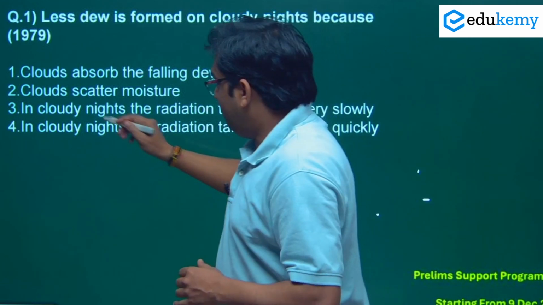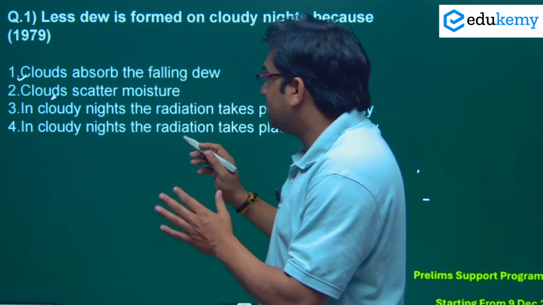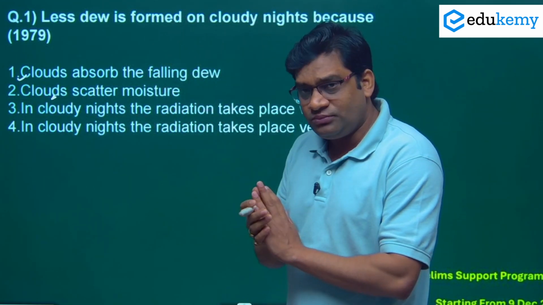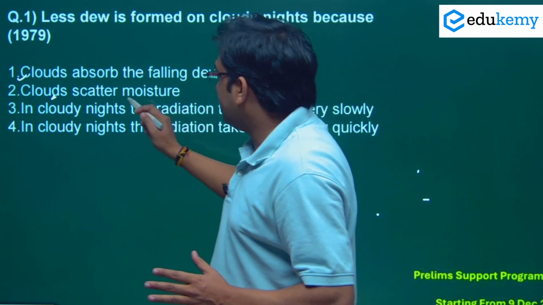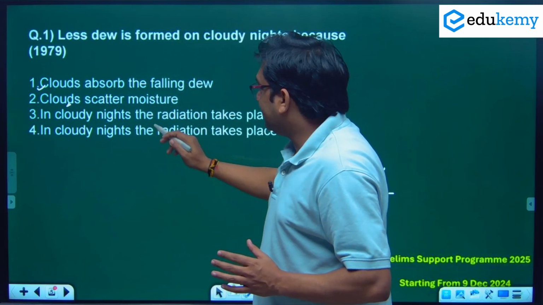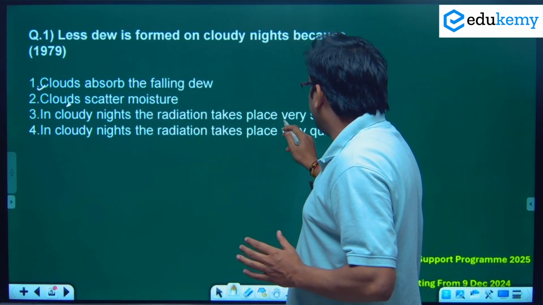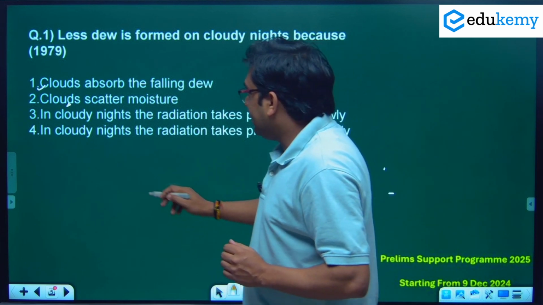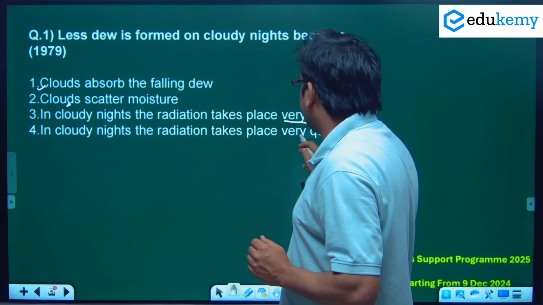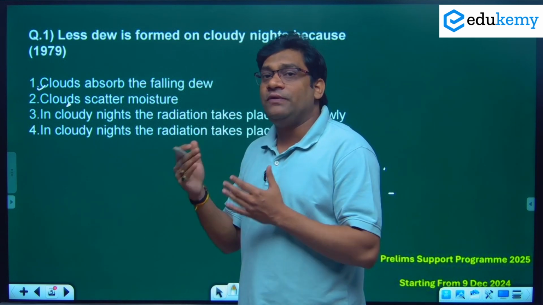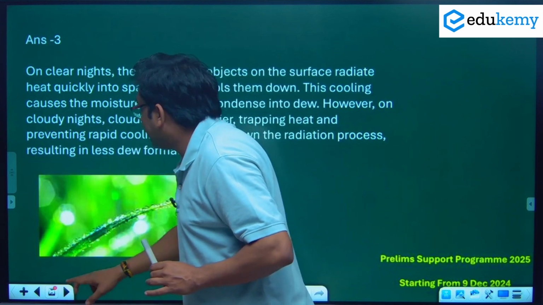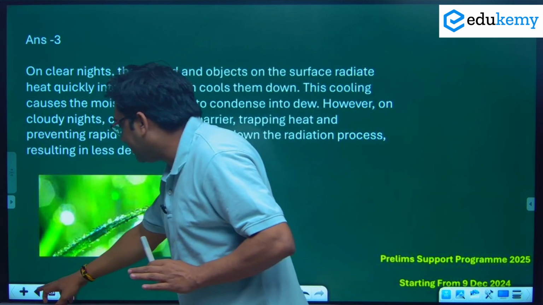The first option says clouds absorb the falling dew. No, it's not correct. Clouds scatter moisture. No. In a cloudy night, radiation takes place very slowly. And in a cloudless night, radiation takes place very quickly. So which of the following will be the correct answer? I have explained everything here. The answer is option 3.